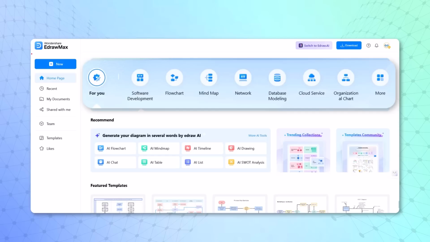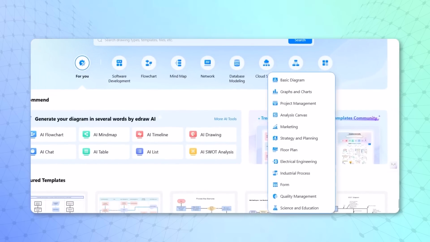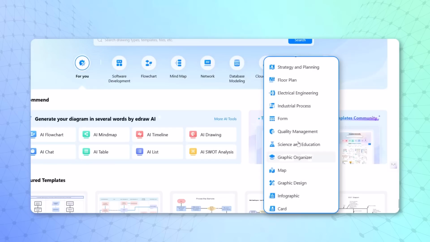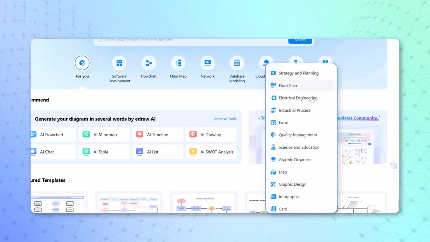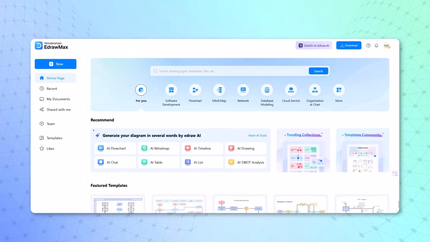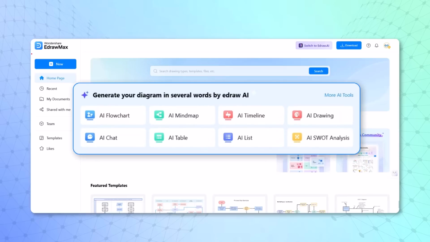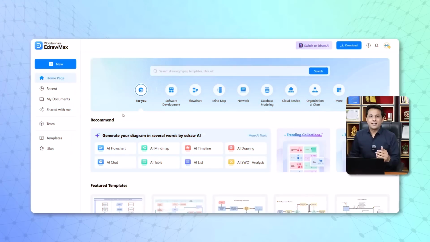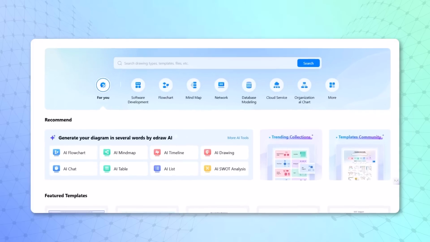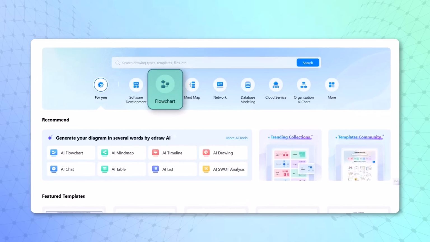On the top, you can see different categories of diagrams like software development, flowchart, mind map, network, and so on. If you click on the more button, plenty of different options are available. These are categories of charts or diagrams you can prepare. Here at the bottom, you can create all the diagrams with the help of AI. So we'll understand how to create a flowchart. We have two methods. One is a traditional method on the top, and the second one is using AI. We'll see both methods one by one.